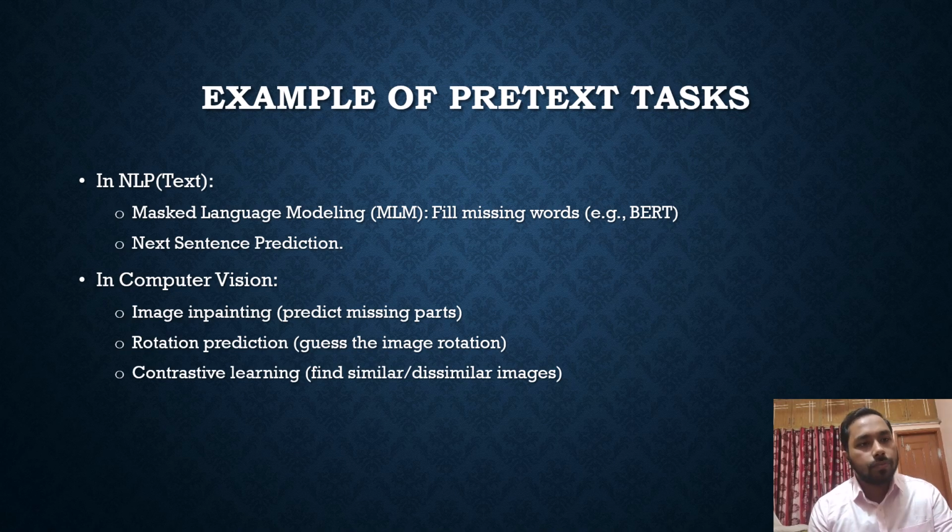Let's talk about some examples of pretext tasks. In NLP, masked language modeling fills in missing words, for example BERT, and next sentence prediction. In computer vision, image inpainting predicts missing parts of an image, rotation prediction guesses the image rotation, and contrastive learning finds similar or dissimilar images.